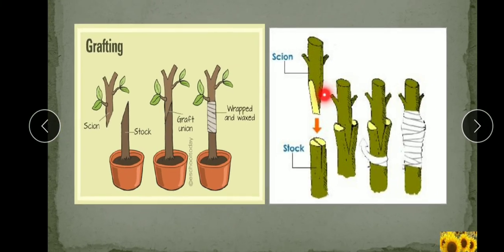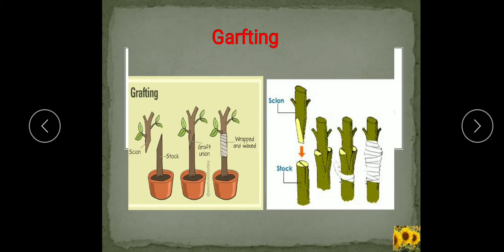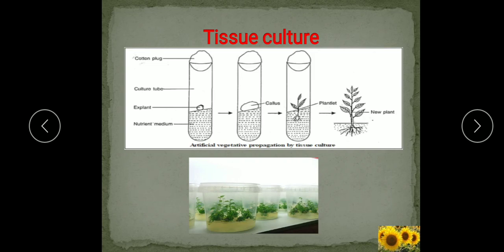In rose, it is done to get flowers of different colors on one plant. So this is grafting. After this, the last method is tissue culture.